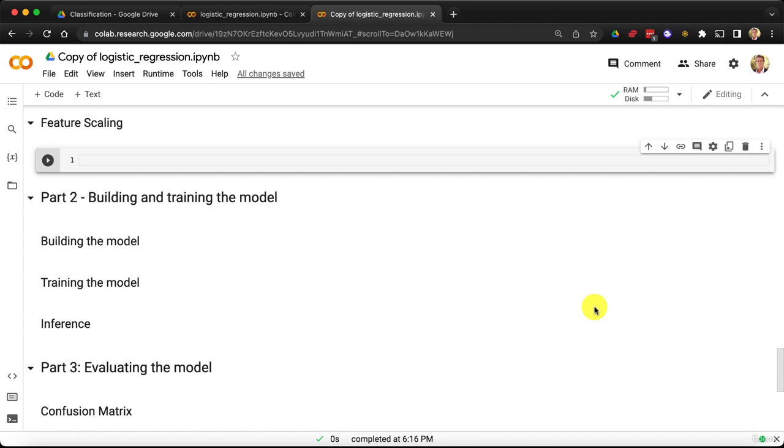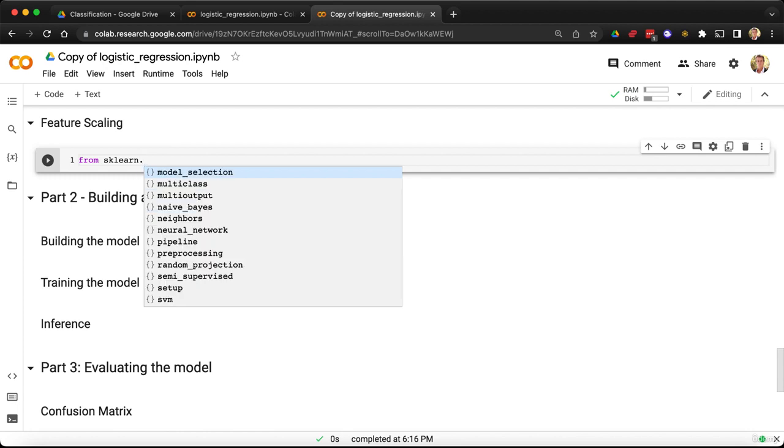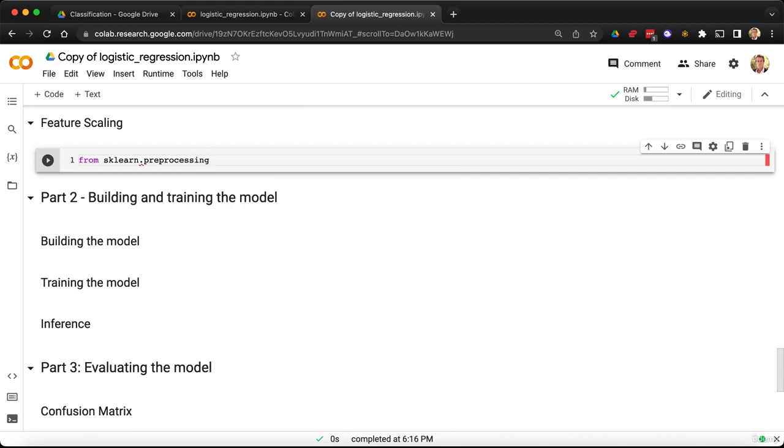And so the first thing we're going to do is import a new class from the preprocessing module of scikit-learn, which is called StandardScaler. So we're going to start from our scikit-learn library, which has the name sklearn. Then from the scikit-learn library, we're going to access the preprocessing module. And from this module, we're going to import this new class, which is called StandardScaler. There we go, class, StandardScaler.